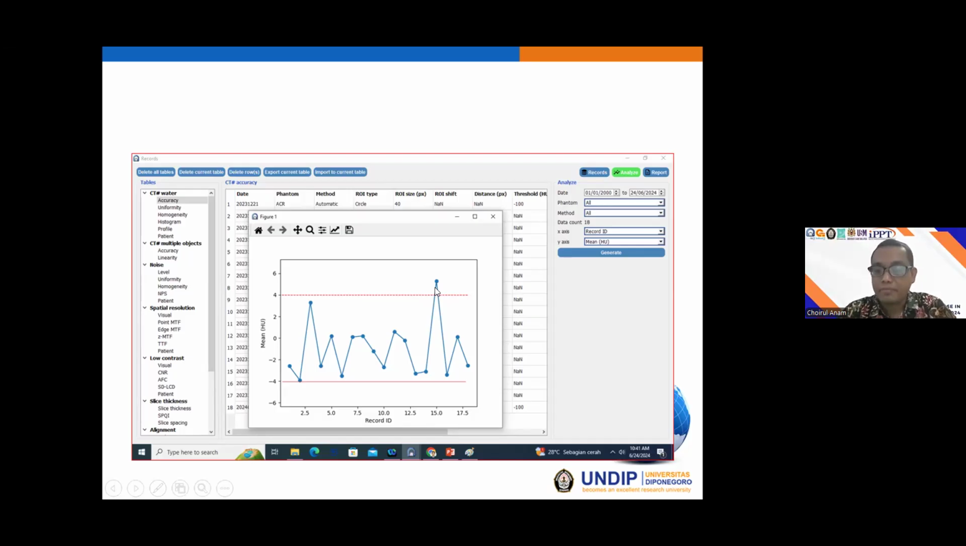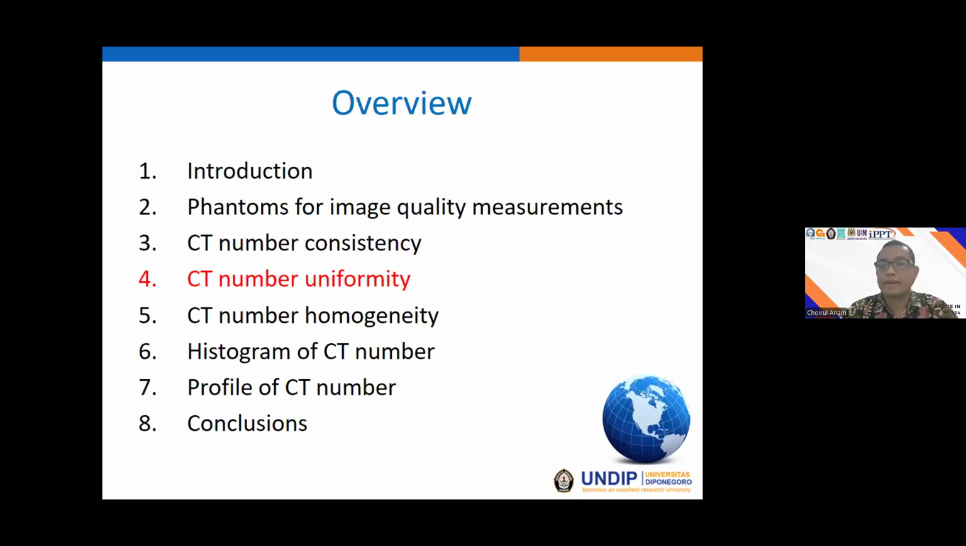And we can also make the report and save our data as a PDF, maybe for the report or for safer data storage. This can be done by using the IndoQCT. Okay, and now we move to the CT number uniformity.